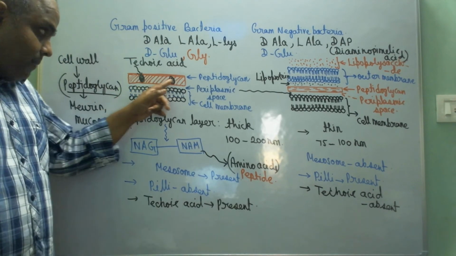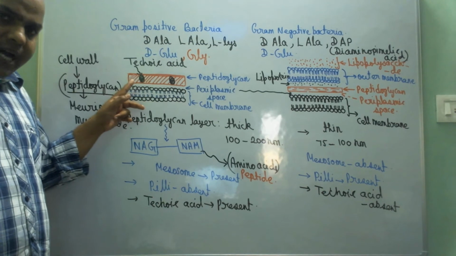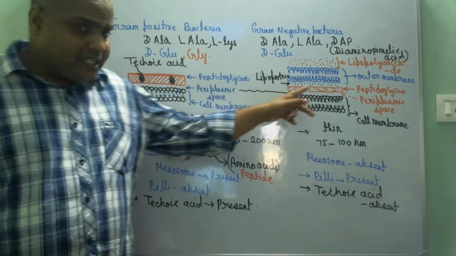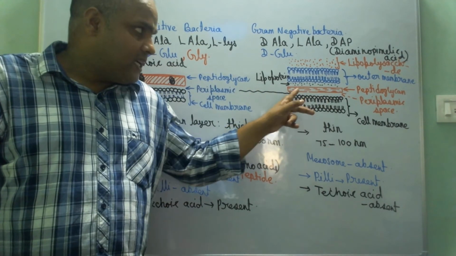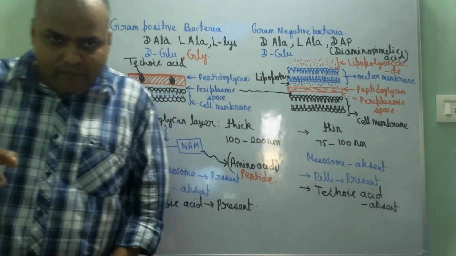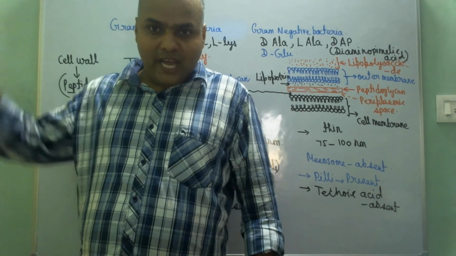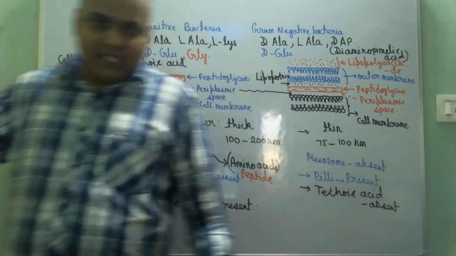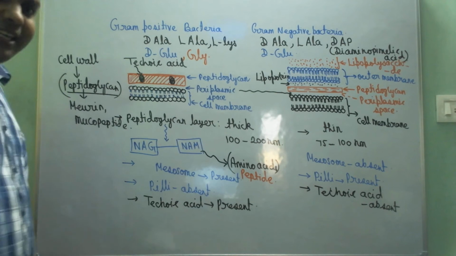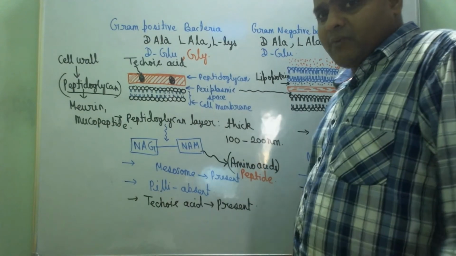But the peptidoglycan layer is quite thick in gram positive bacteria, while in gram negative bacteria the peptidoglycan layer is thin. So the first difference is: peptidoglycan is thick in gram positive bacteria and thin in gram negative bacteria. Are you getting, students?